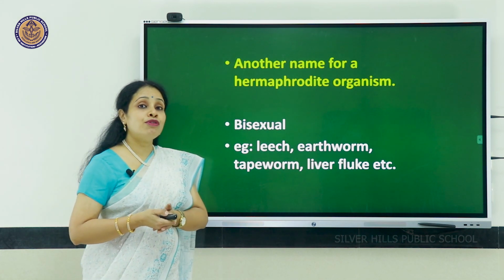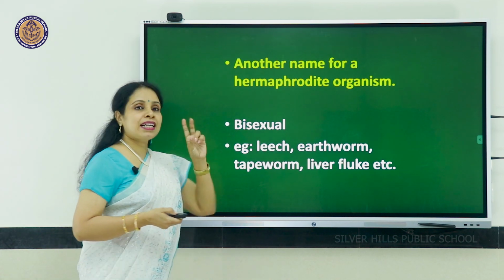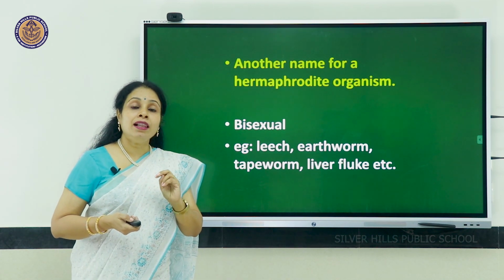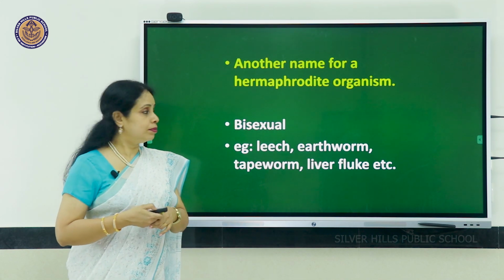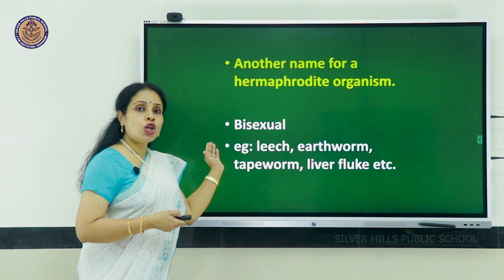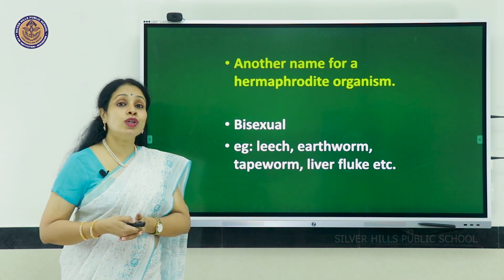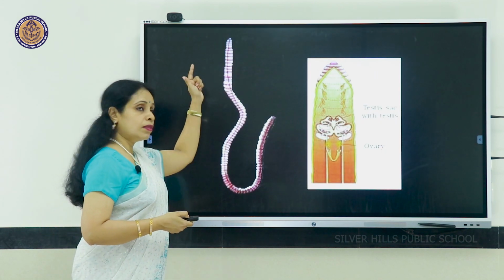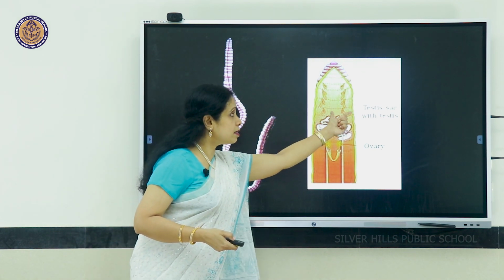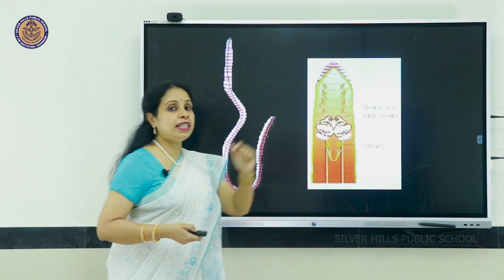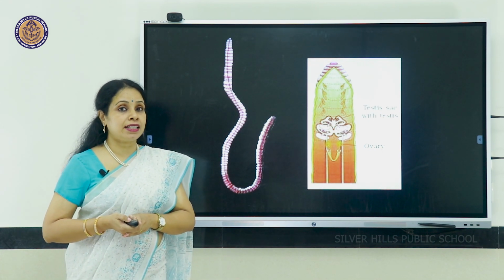Give another name for hermaphrodite organism. Bisexual. It's an animal in which there are both male and female in the same organism. Example, lower organisms like leech, earthworm, tapeworm, liver fluke, etc. See the earthworm, inside it there will be the testis as well as the ovary in a single individual. So it's called a hermaphrodite.